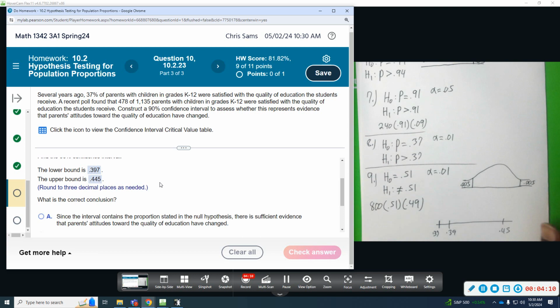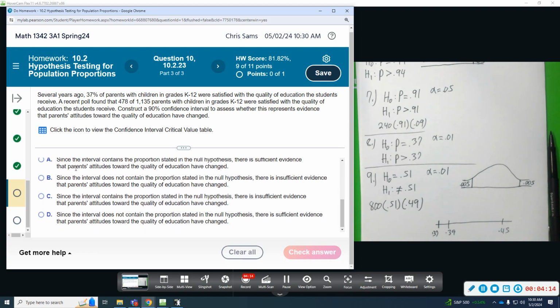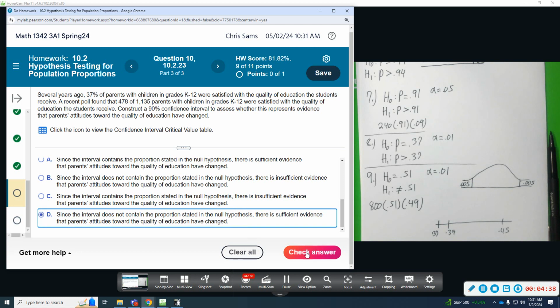That means there's strong evidence that this is not the case, so that maybe they do feel differently. So because of that, since the interval does not contain the proportion stated in the null, there is insufficient evidence. Nope, there's strong evidence. Interval contains, so D has to be it. Since the interval does not contain the proportion stated in the null, there is sufficient evidence parents' attitudes have changed. So that's the one we're looking for.